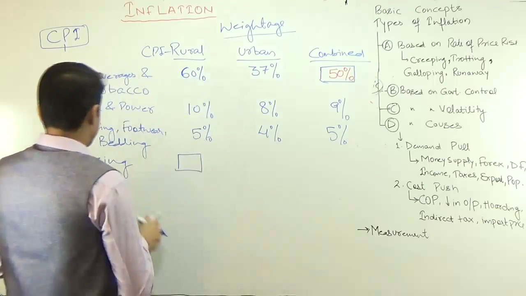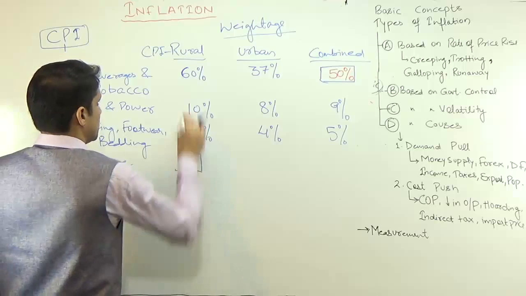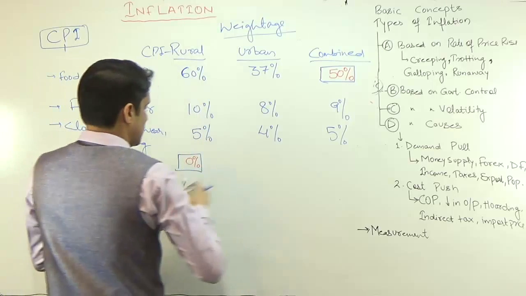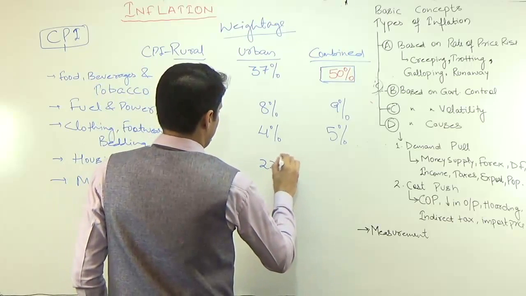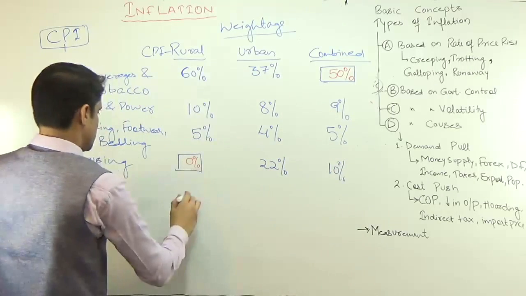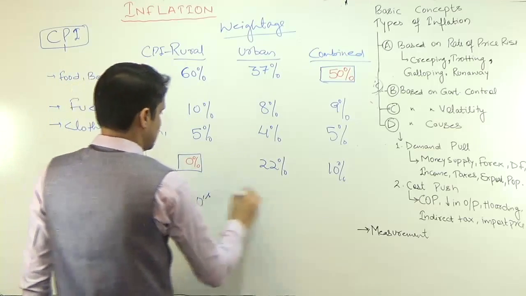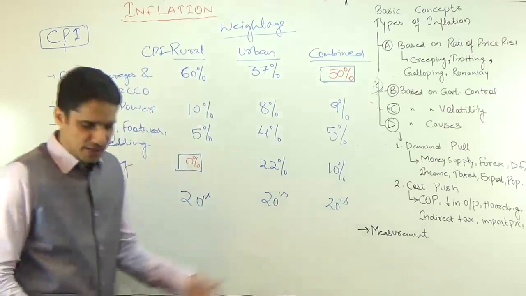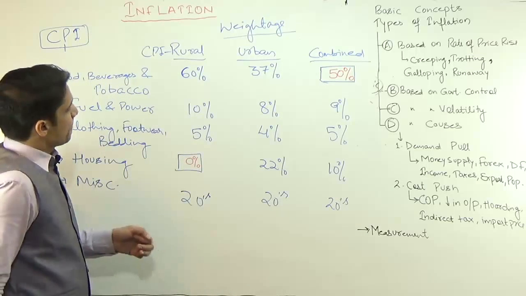In case of housing, the percentage in rural areas is 0%. In urban it is 22%, and finally we have 10% combined, and the rest are in the 20s, like 25, 28, 27, whatever the difference is.